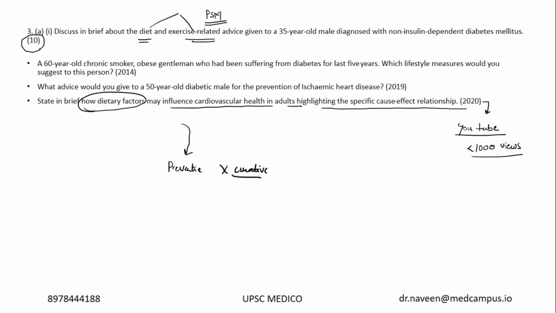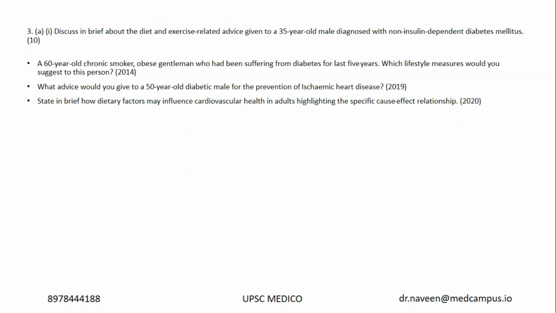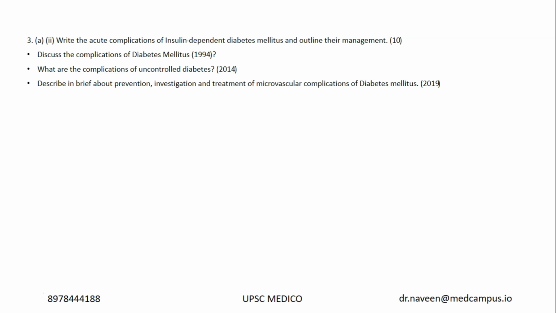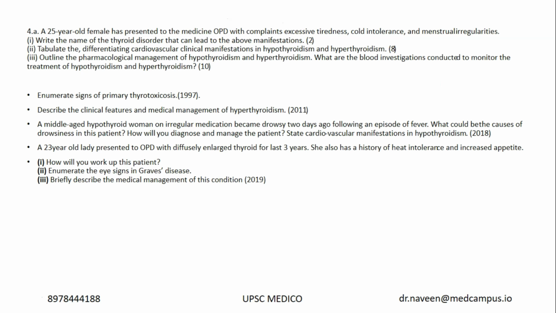Okay, and as I said, it's a repeat again, ischemic heart disease prevention, the lifestyle advice that you give. It was asked in 2019 and even in 2004 also, what lifestyle measures would you suggest? Overall lifestyle measures suggestion is easy, but diet and exercise you have to elaborate. Now, this question is again a repeat. What are the complications, long term and short term? Insulin dependent diabetes mellitus patients are prone to develop DKA, diabetic ketoacidosis. So if you can outline the management of diabetic ketoacidosis, it's well and good, and it's a part of our test series. We could predict it.